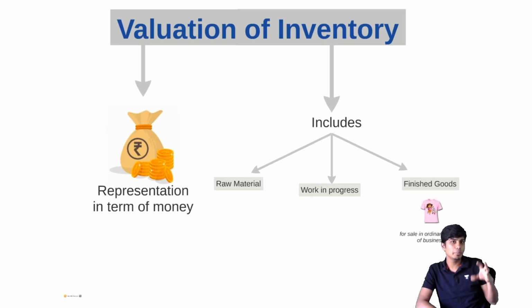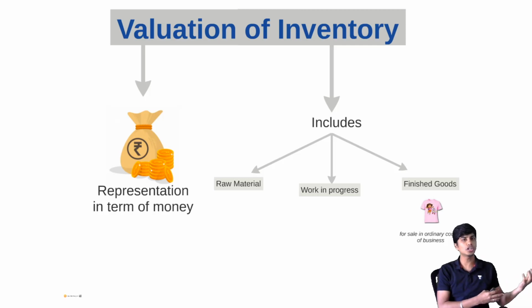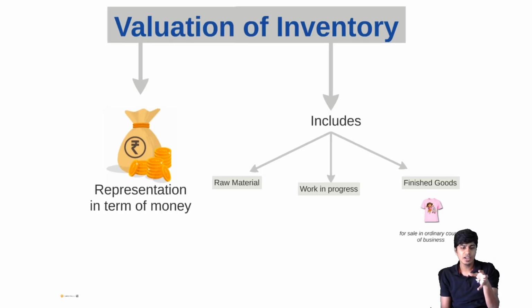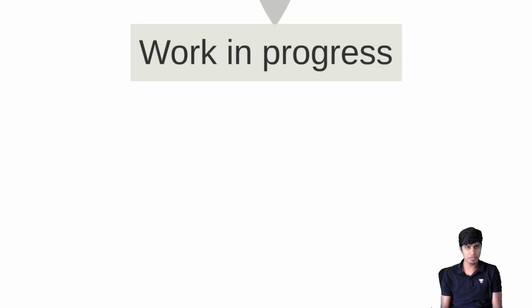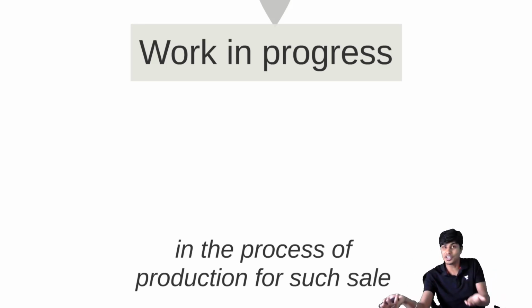But if I have to make this shirt, I need to buy the cotton, convert that cotton to thread, then to cloth, then cut it, stitch it to make the t-shirt. So in the mid stage, wherein it is at the cloth stage or the thread stage, that's what we call work in progress. Meaning this is half converted to finished goods but not fully done. In the process of getting converted into finished goods.